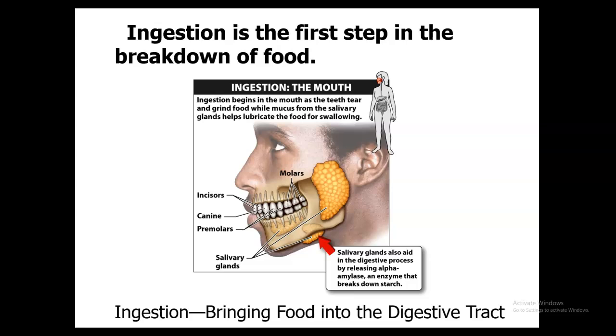The tongue is going to be made up of skeletal muscle, and so that's going to help maneuver the food around in your mouth as you chew. It helps shape that food into a ball, and it's going to force it to the back of the throat for swallowing. It's going to contain lingual glands, which are going to secrete that salivary lipase, and it's going to have a rough surface that's going to have two main functions. It's going to help guide the food around the mouth towards the esophagus, and it contains taste buds, which help you taste the food and help you want more food.